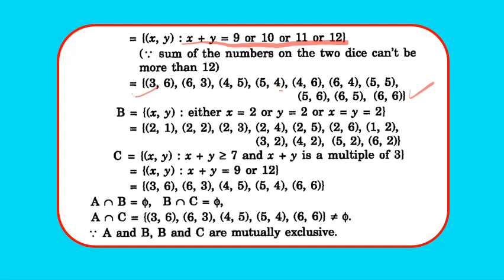B is (x, y), either x is equal to 2 or y is equal to 2, and x or y both are equal to 2. So we have B equals to (2,1), (2,2), (2,3), (2,4), (2,5), (2,6), (1,2), (3,2), (4,2), (5,2), (6,2).